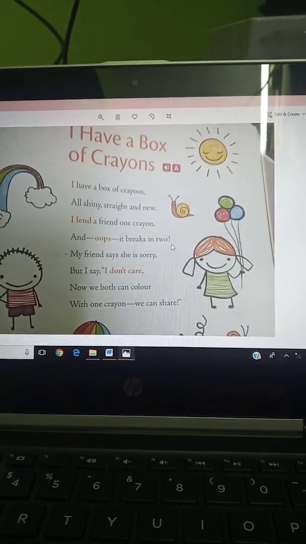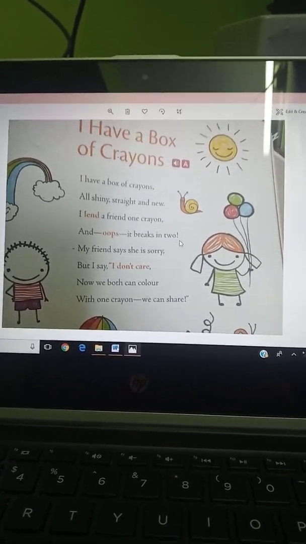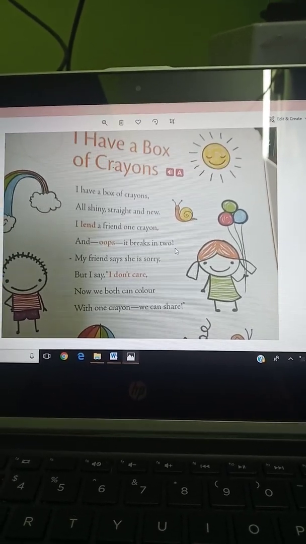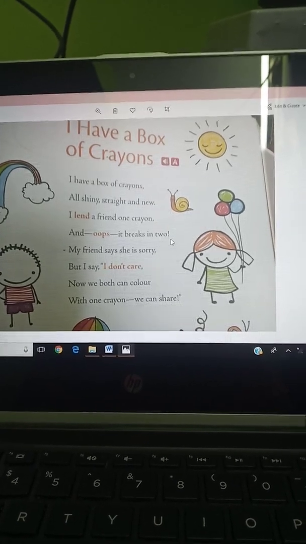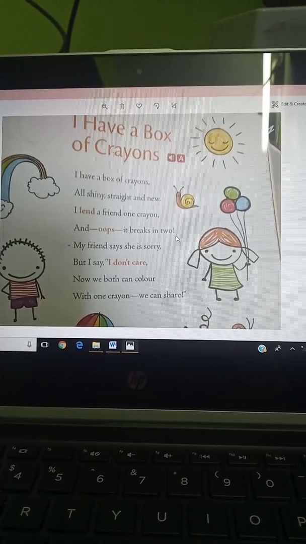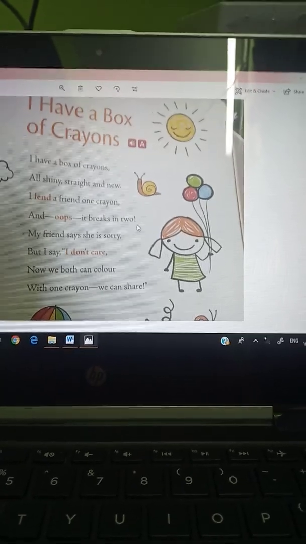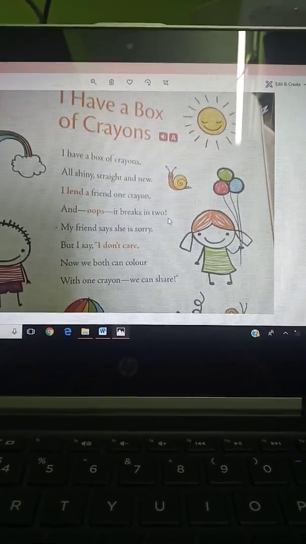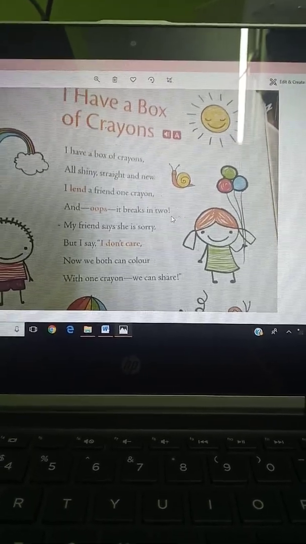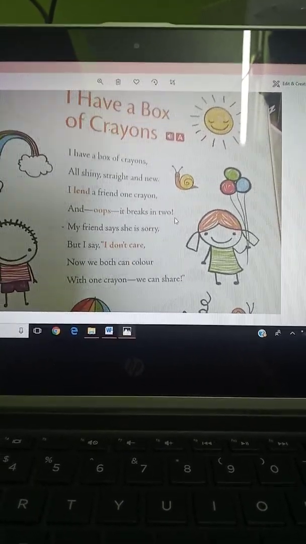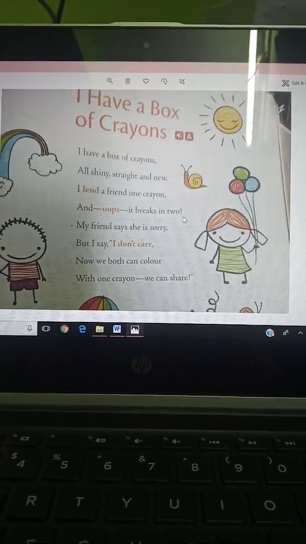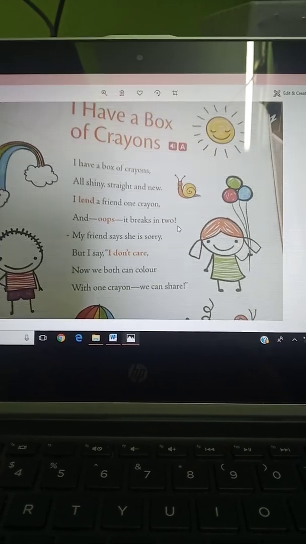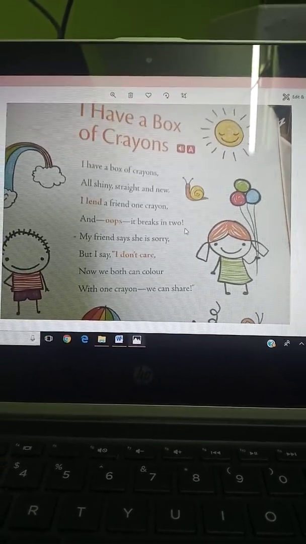My friend says she is sorry, but I say I don't care. Now we both can color with one crayon we can share. So, this poem is told by a speaker. You will ask now, what is a speaker? Students, when someone is telling a story or a poem, we call that person the speaker.